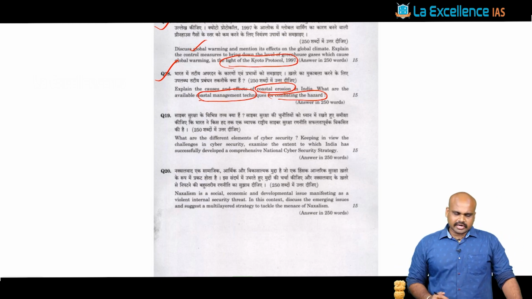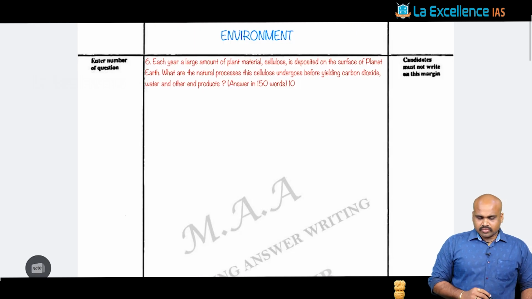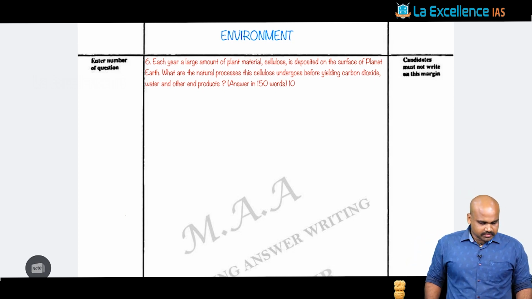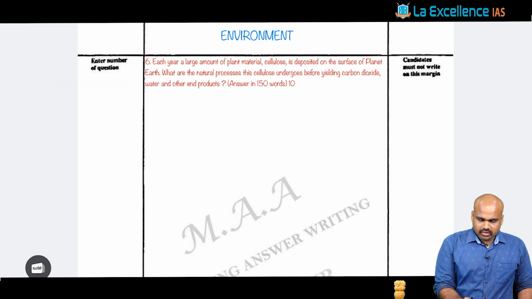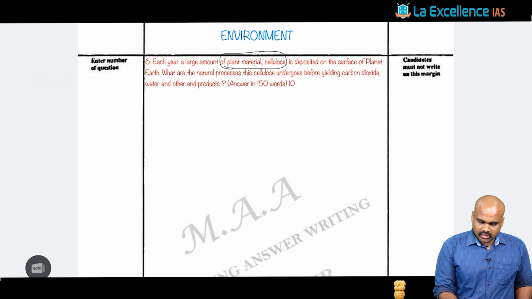Now let's look at what kind of structures can be followed with respect to these questions of disaster as well as environment. The first question in the environment section is with respect to the plant material called cellulose. The plant material called cellulose is deposited on the surface of the planet Earth, and what are the natural processes this cellulose undergoes before yielding carbon dioxide, water and other products?